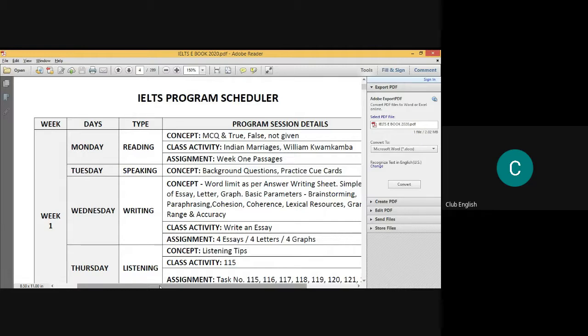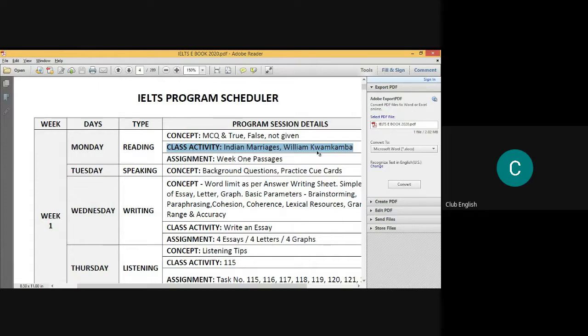Now, for doing it, you are going to do a class activity, or you are going to take up an example of these two passages, which we call the IELTS reading paragraphs, by the name of Indian Marriages and William Comfamba. We are going to use Indian Marriages to explain MCQ, and William Comfamba will be explaining true false not given to the candidates.